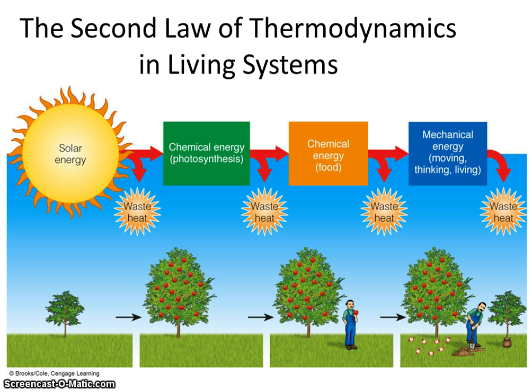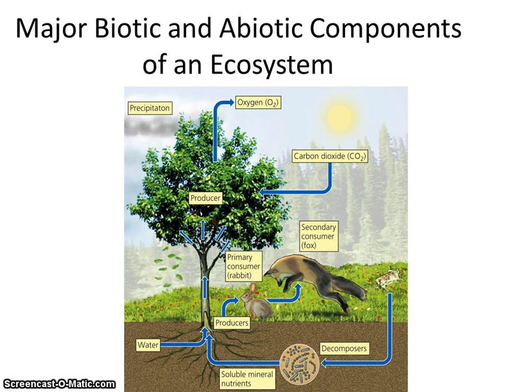Here we see that in a picture. We've got the highest quality energy coming from the sun. The sun then transmits that energy into the plants through the process of photosynthesis. Then we get chemical energy coming out in the form of food. And finally, mechanical energy coming out. It's going to be our ability to work, to move, to think, to breathe. And those are all places along the way where we might waste heat. So we see this process going on. Every cellular function is going to take a little bit of that energy, and it's going to use it, waste it up, and it gives it off as heat or another byproduct similar, that it would be an energy source.